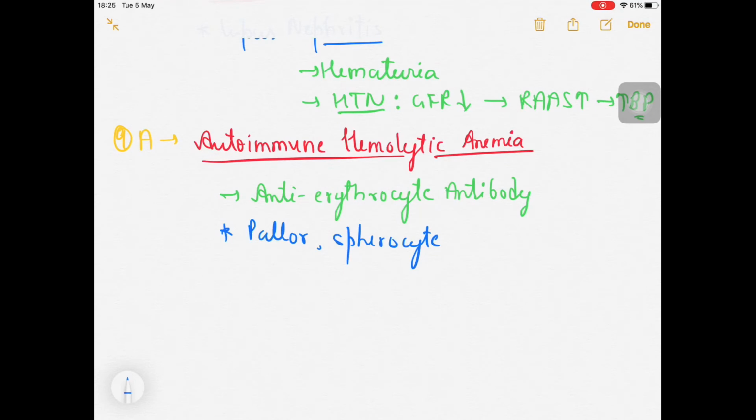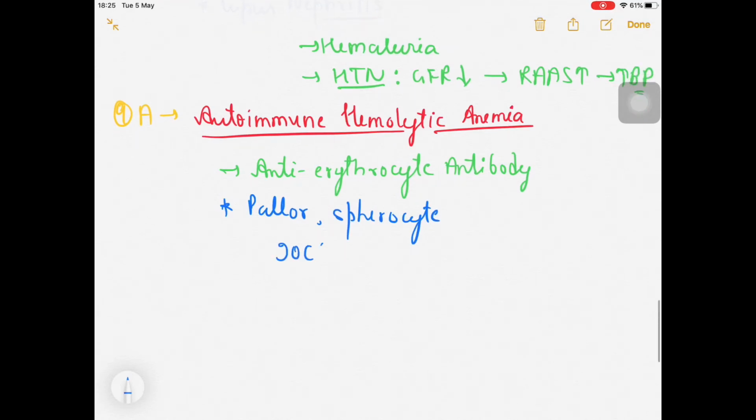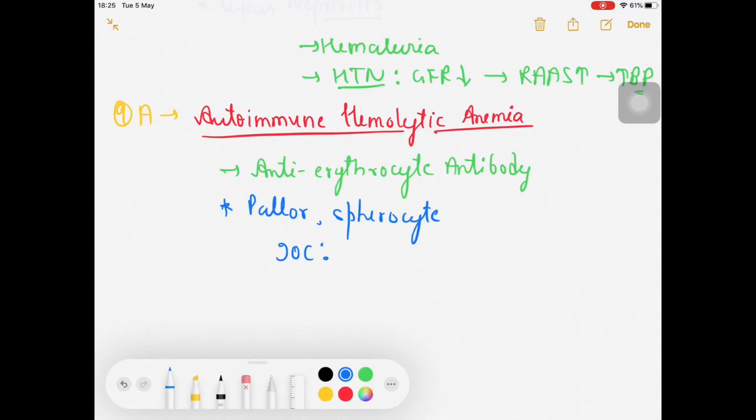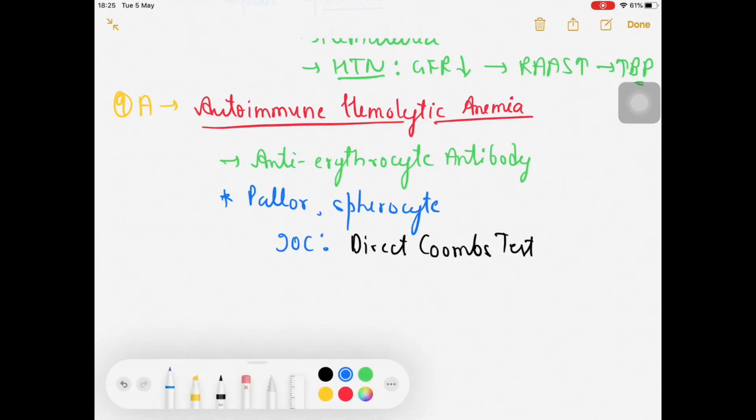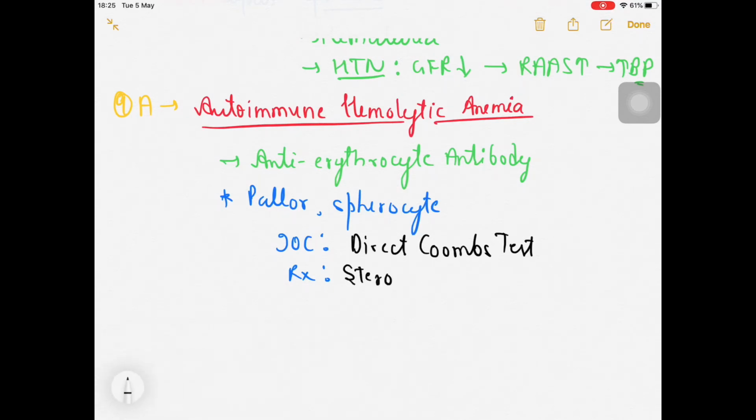Fine. Investigation of choice in such cases will be the direct Coombs test, and if you talk about the treatment in these patients, then obviously steroids can be given.